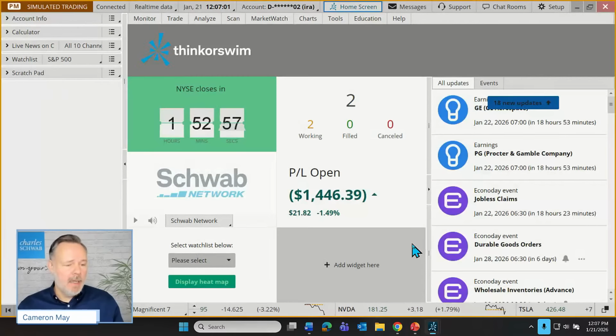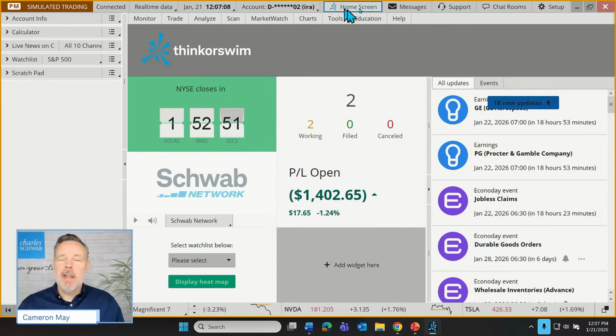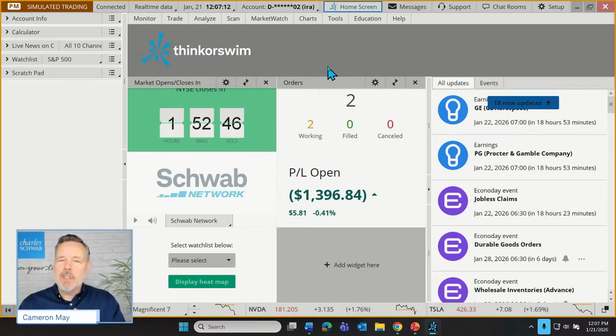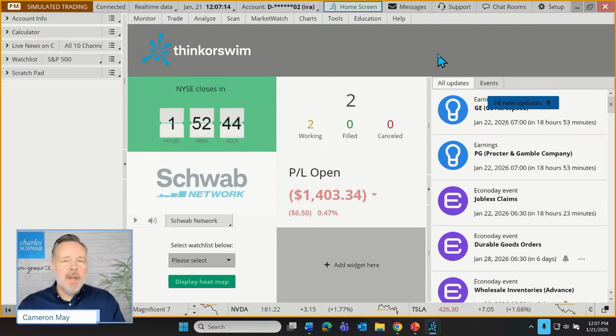When you first log in, the first place it will land as the software loads on your screen is what we call the home screen. I'd encourage you to just sort of explore this on your own. It has some functions here that I'm not actually going to be demonstrating in any great detail today. But just know that the home screen is where you'll first find yourself.